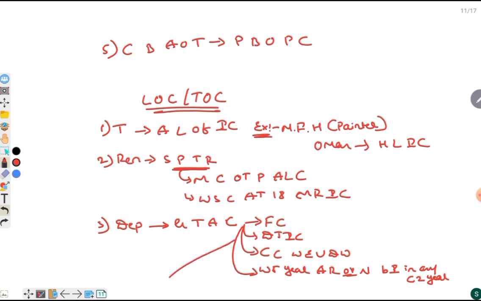And also citizen been ordinary resident out of India for 7 years continuously, then government can take away the citizenship. These are the conditions for losing of citizenship or termination of citizenship.